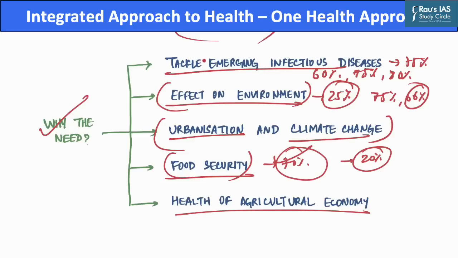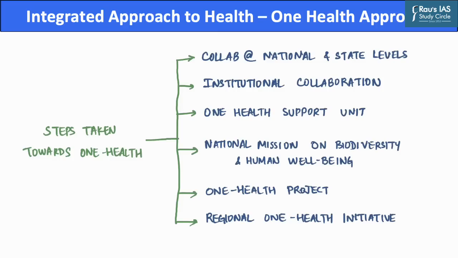Now, after we have discussed the need for the One Health initiative, let us discuss the steps that have been undertaken in order to implement the One Health approach. The first step is that there has been an increase in collaboration between national and state levels. For example, the National Influenza Pandemic Committee was established in order to control avian influenza, and rabies in Tamil Nadu as well as other states.